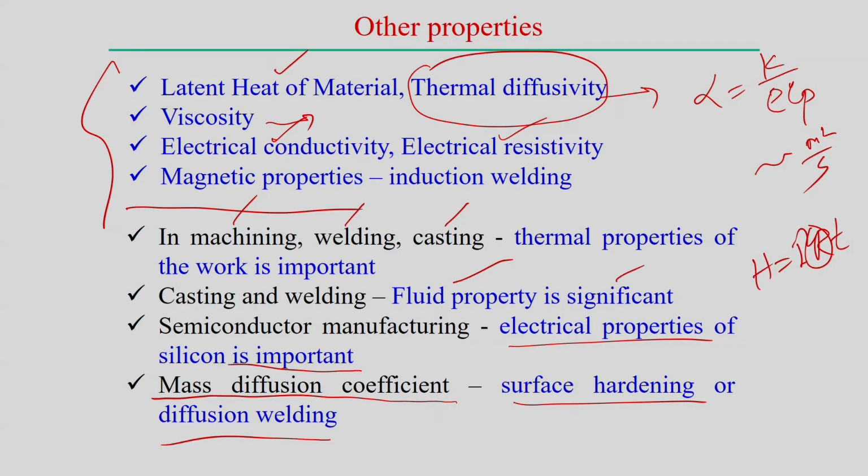So, therefore, if you look into different analyses, there are different types of properties, and we need to know which properties are important in which type of manufacturing process. So, I hope with this overview of the different types of properties, you can get some idea of what the properties are, and what the role of these properties is in analyzing a particular manufacturing process. So, thank you very much for your kind attention.